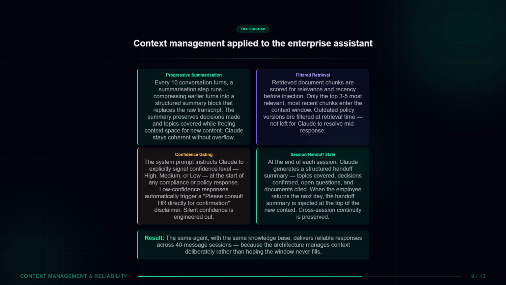Topics covered, decisions confirmed, open questions, documents cited. When the employee returns, the summary is injected at the top of the new context. Cross-session continuity is preserved without raw transcript cost. Same agent, same knowledge base, completely different reliability profile. The architecture manages context deliberately, rather than hoping the window never fills.